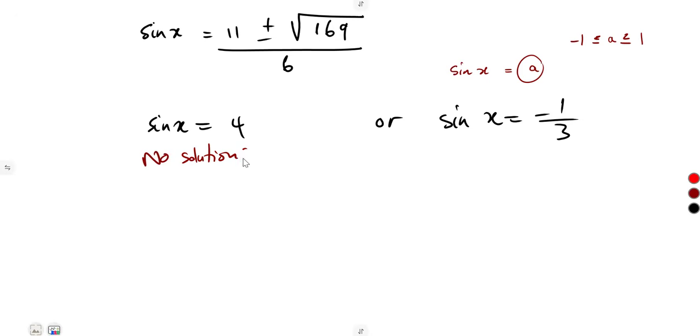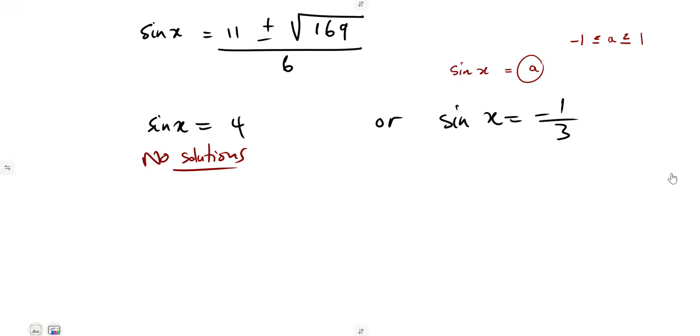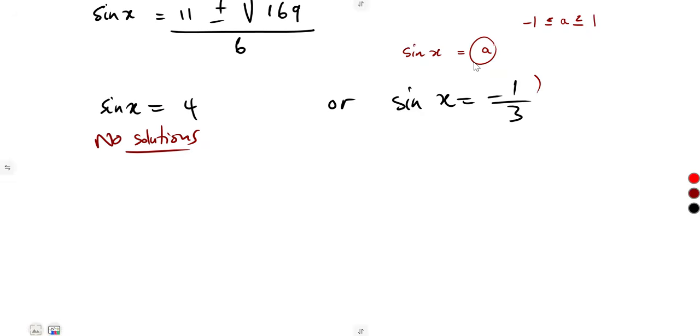It is out of what? Out of interval. Yes, you can even try to use your calculator. Remember, you're going to need to find the reference angle. Then you just apply arcsine of what? Arcsine of 4. The calculator is not going to produce anything. So you know that there is no solution from that one. So we are going to focus with this one. Let us find our reference angle.